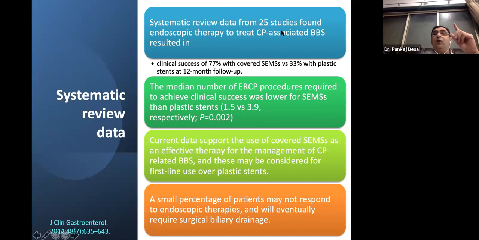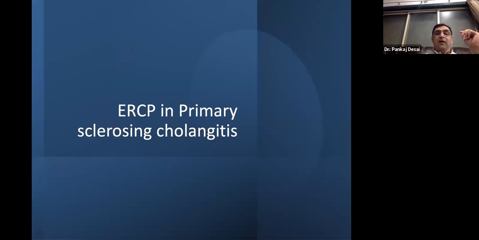A systematic review of 25 studies of CP has shown a clinical success of 77%, which is quite modest compared to 33% with the plastic stents. The median number of ERCPs to achieve this success was also low. Current data supports the use of SEMS as an effective therapy for chronic pancreatitis biliary strictures. Some patients may not respond, as we have told, and eventually will require surgical biliary drainage.